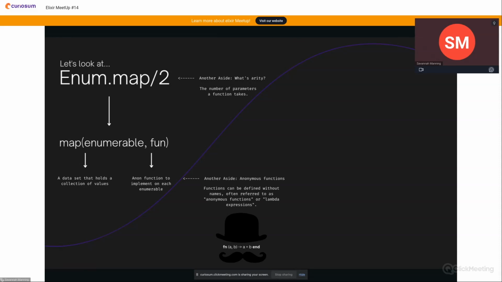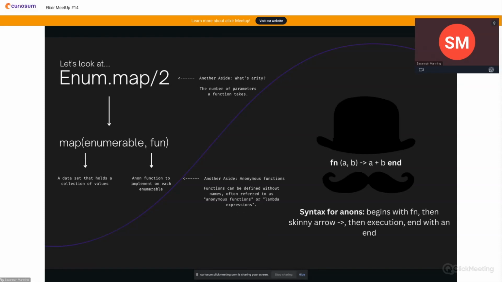Another quick aside, anonymous functions. A lot of you probably already know what those are and utilize them frequently, but if not, just a real quick conversation on that. Functions can be defined without names, often referred to as anonymous functions or lambda expressions. And I'll show you the syntax really quick. So the syntax for anonymous functions in Elixir, they begin with an fn and then the parameters and then a skinny arrow, then the execution, and finally they end with an end.